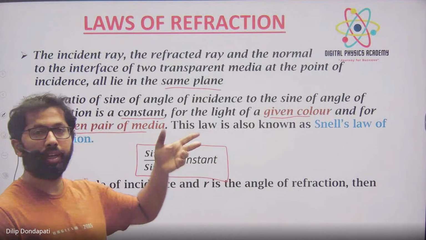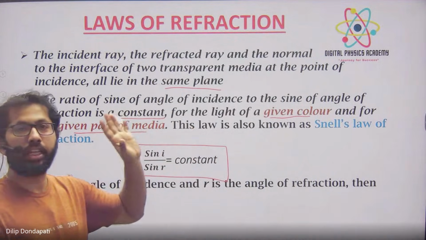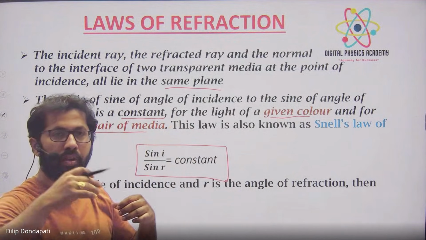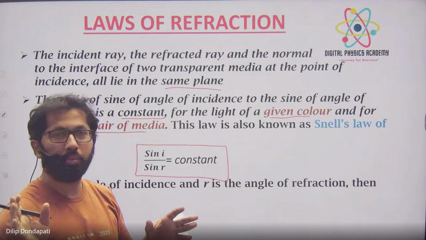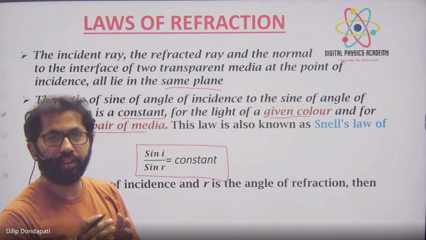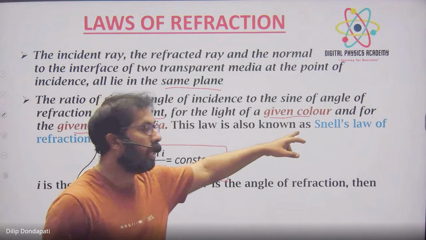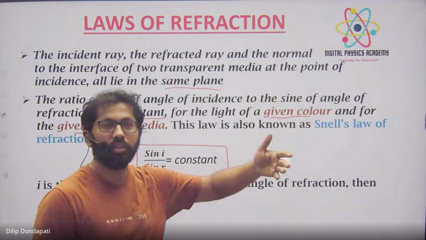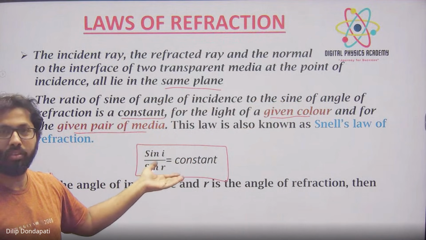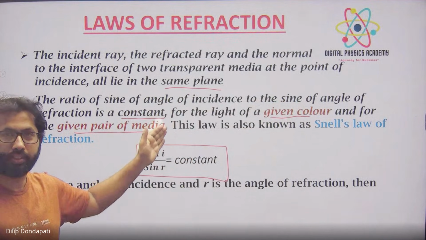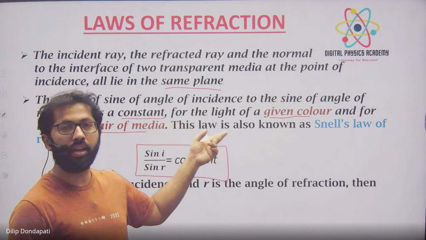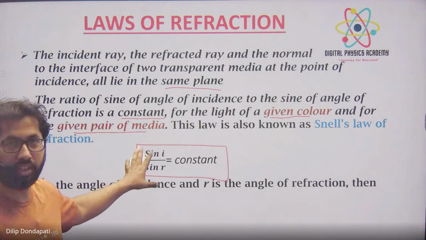They started doing experiments to find the relationship. Many scientists tried different things, algebra, trigonometry, all of geometry, to find the relation between the two angles. One of the scientists, called Snell, took the help of maths, the trigonometry with sin and cos, which you will also have in 10th maths. Using that, he found the relationship between the angle of incidence and the angle of refraction. We will see that one.